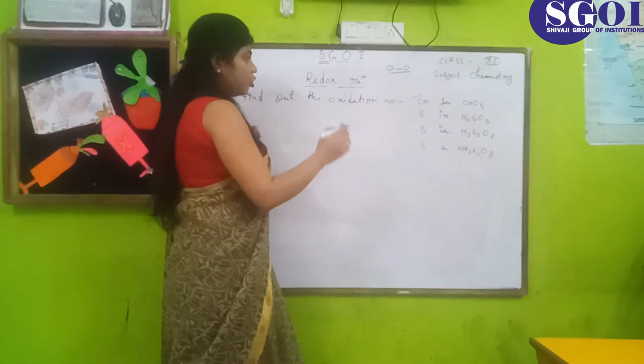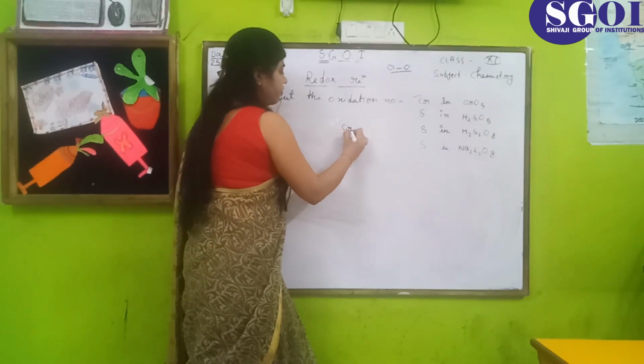Now draw the structure of CrO5. It has a butterfly structure.